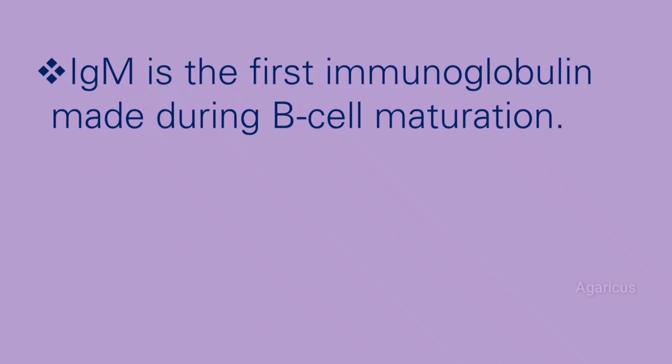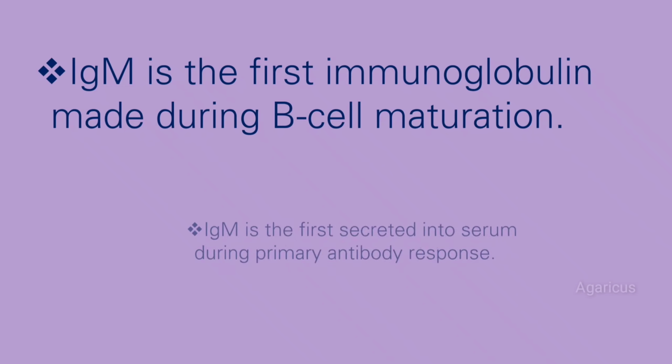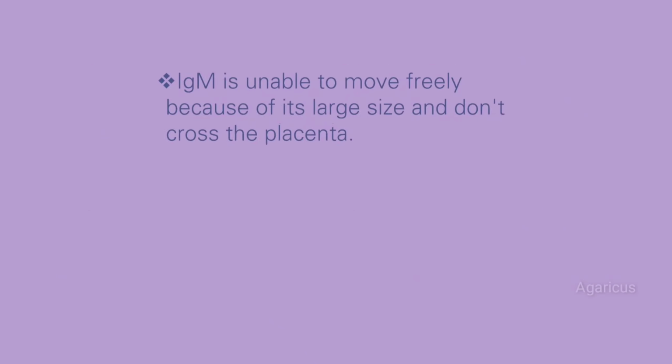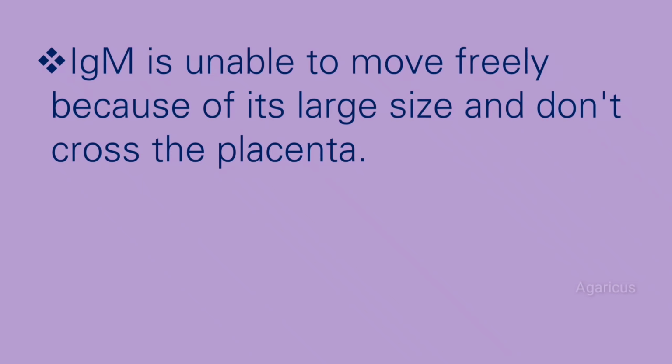IgM is the first immunoglobulin made during B cell maturation. Immunoglobulin M is the first secreted into serum during primary antibody response. Immunoglobulin M is unable to move freely because of its large size and does not cross the placenta.